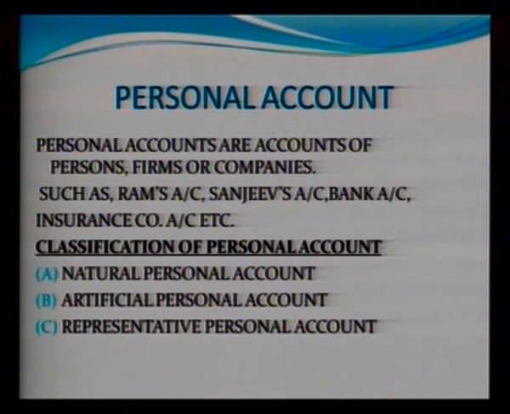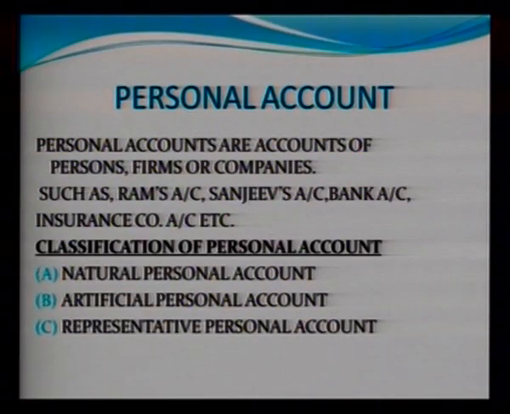It may be the name of a person, a firm, or a business organization; the moment we have a name, that type of account comes under the category of personal account. For example, Ram's account, Sam's account, UCO Bank account, SBI account, Ram and Company account.